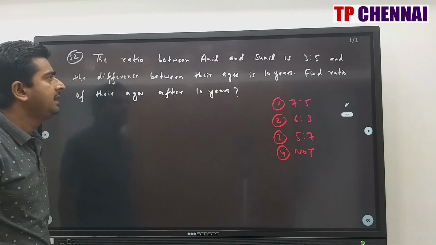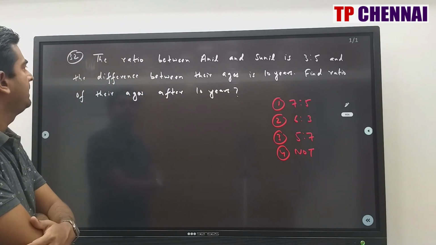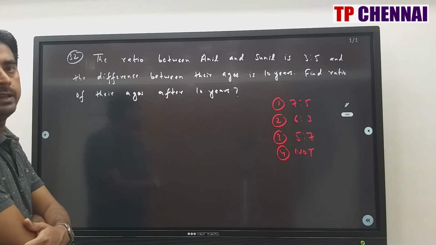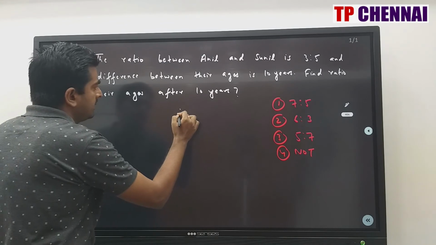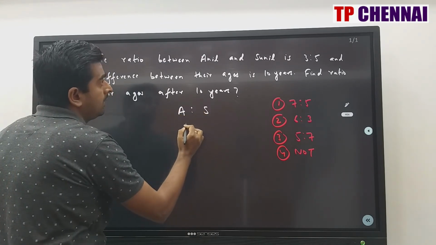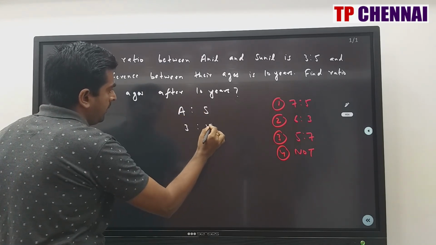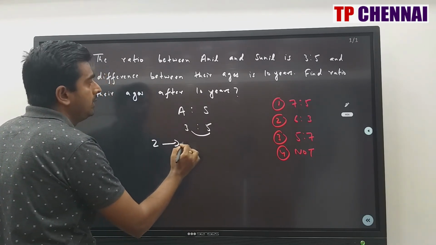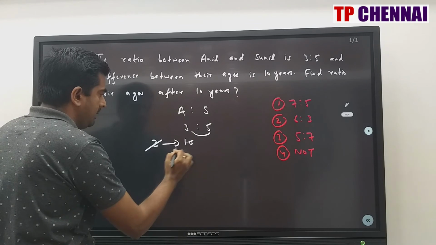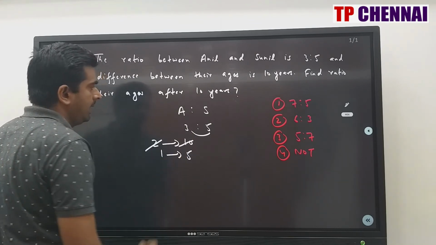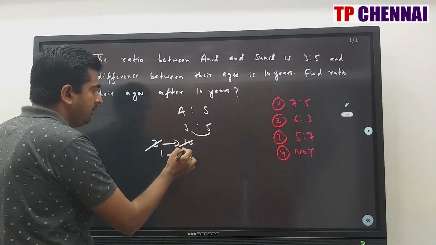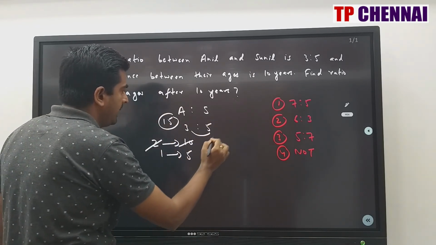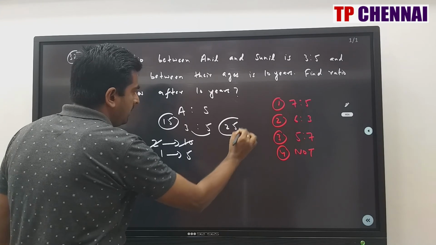The ratio between Anil and Sunil's ages is 3:5 and the difference between their ages is 10 years. Find the ratio of their ages after 10 years. Right? So Anil and Sunil, 2 persons are there. Ratio is 3:5. So here how much is the gap? 2. And how much have they given you as the difference? 10 years. So one part is 5 years. What is the present age of Anil? 5 into 3? 15 years. What is the present age of Sunil? 5 into 5? 25 years.